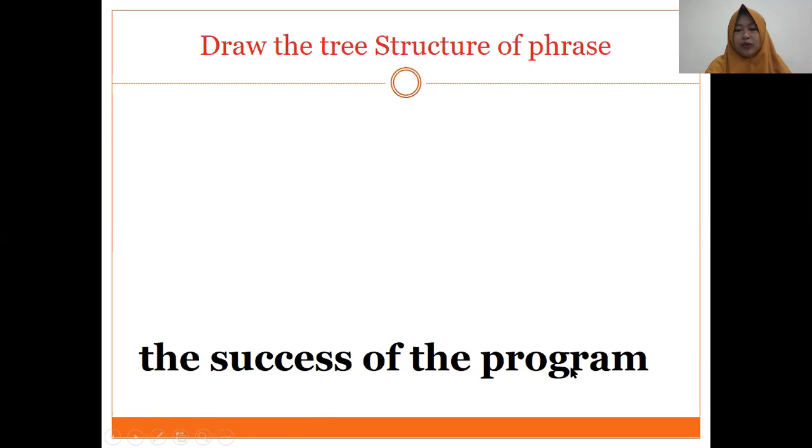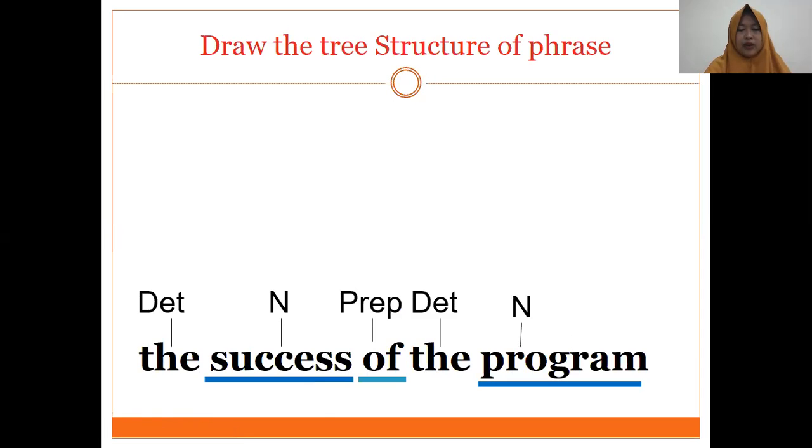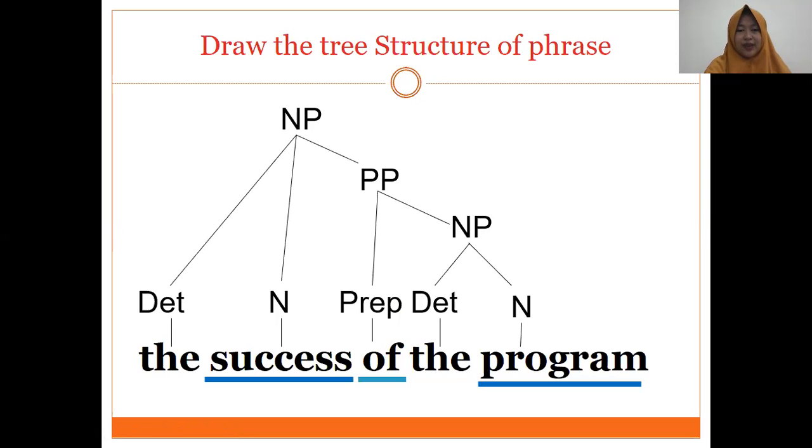Let's see the program first. Program is noun, the is determiner, of is preposition, success is noun. Determiner and noun become noun phrase, and prepositional phrase of the program. In the end, the head is noun phrase.